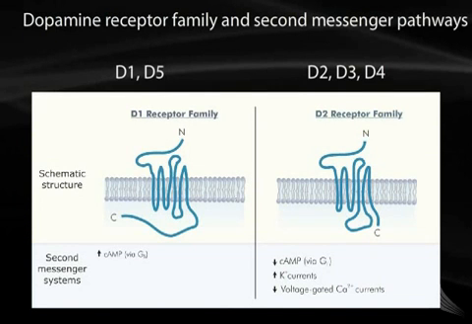There are 2 different families of dopamine receptors, the D1 receptor family, which includes D1 and D5, and the D2 receptor family, which contains D2, D3, and D4. D1 and D5 work downstream by increasing the concentration of cyclic AMP through GS activation. D2 through D4 will actually do the opposite and cause decreased cyclic AMP through the G protein GI.